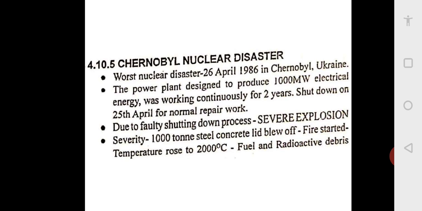The power plant, designed to produce 1000 megawatts of electrical energy, was working continuously for 2 years. It was shut down on 25th April for normal repair work. But there is a proper procedure for shutting down a nuclear power plant also. These people used shortcut methods to reduce time. Due to the faulty shutdown process, there was a severe explosion.